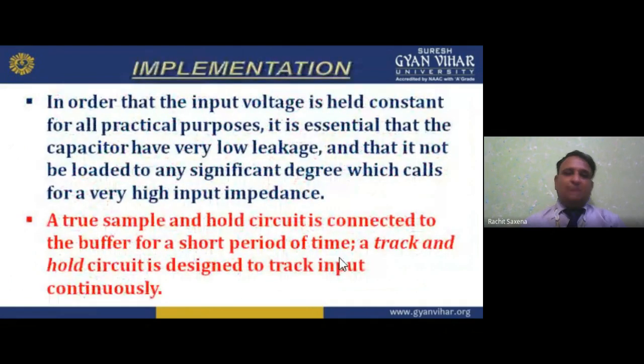Now, implementation. In order that the input voltage is held constant, whether the inputs are 5 volt, 6 volt, 7 volt, 8 volt, 9 volt, up to 15 volt or 16 volt, 10 readings, 15 readings, whatever.